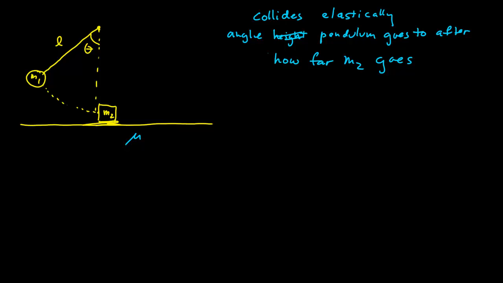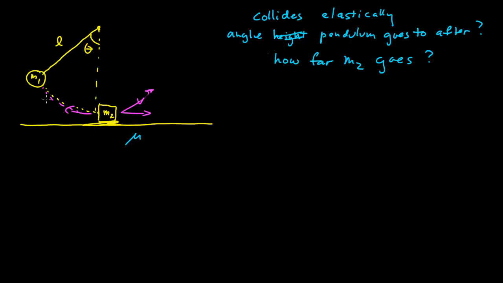it to rest. Okay, so first, sort of visualization. The pendulum's going to come down. It's going to collide. Mass 2 is then going to leave with some velocity. What is mass 1 going to do? Well, it might rebound back. It might not. It might go through and come up the other side. I don't know.